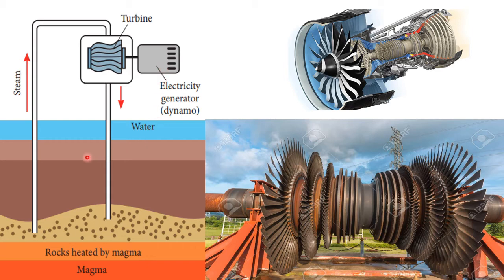Here you can see the steam is a natural source which comes from the earth crust. So we are converting that to electricity, and in this picture you can see the structure of the turbine, how it rotates. They rotate with the help of the steam. The steam rotates a turbine that activates the generator.